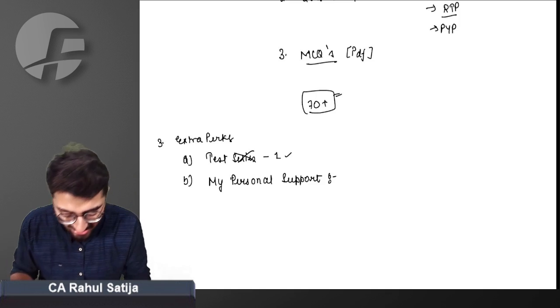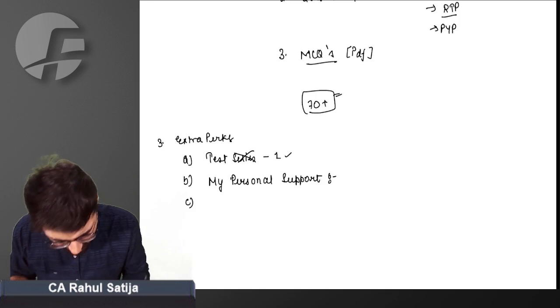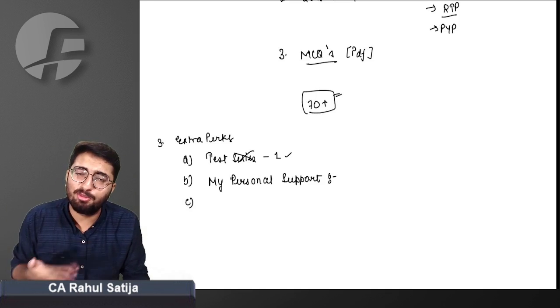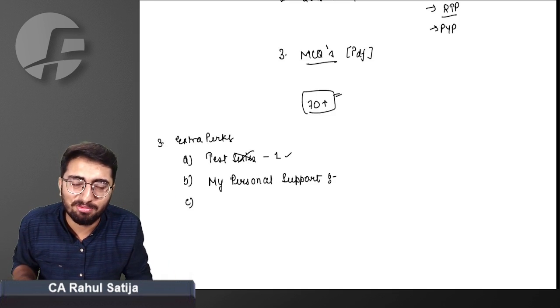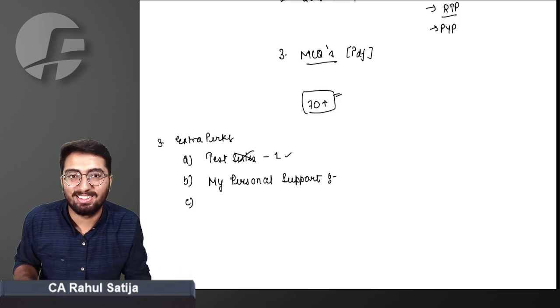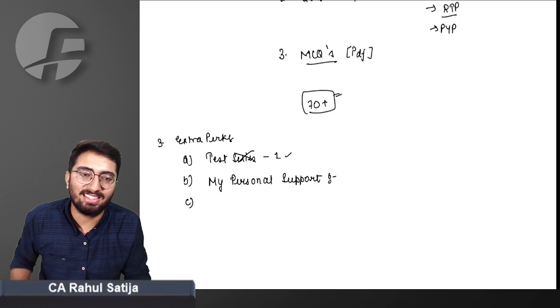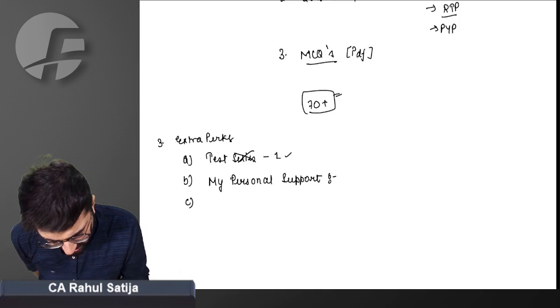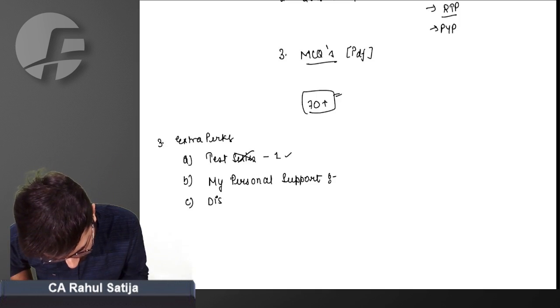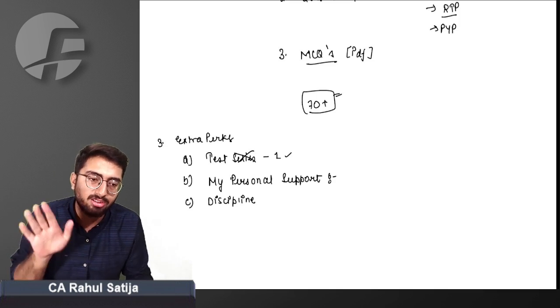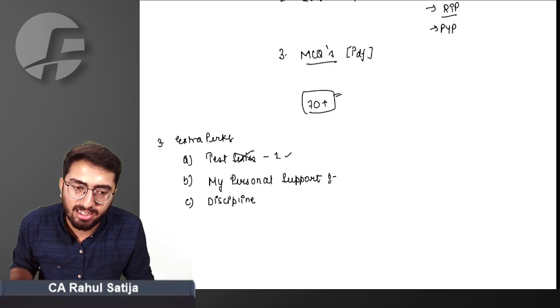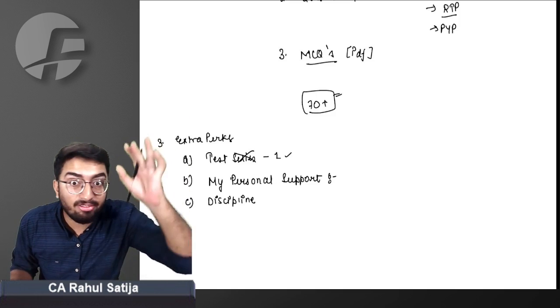So stay till the last. Third thing, sir, this many benefits with the power batch? Yes. The third one, my favorite, is discipline. I have seen students trying to do the first round of revision of DT in 10 days and ending up doing it in 25 days.